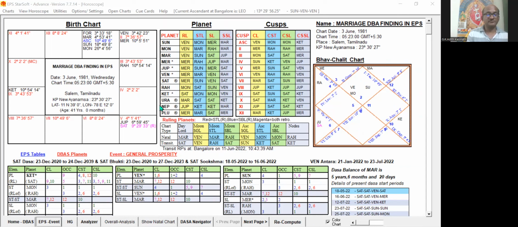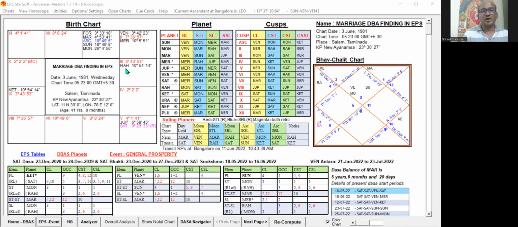We are going to find in which Dasa Bhukti Antara that native got married, and why that Dasa Bhukti Antara supported the timing of the event, and why not the other periods. That is important. Why it has happened in such and such a period, the justification can be done easily. Why not the other periods also has to be found. Then only can we predict the timing of an event in advance.